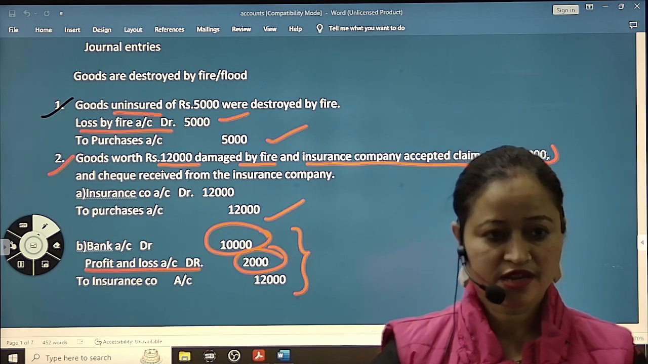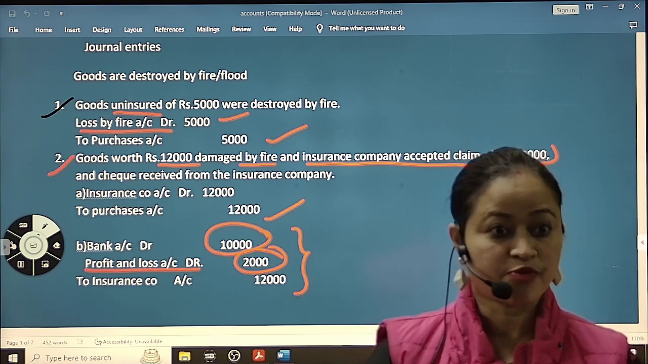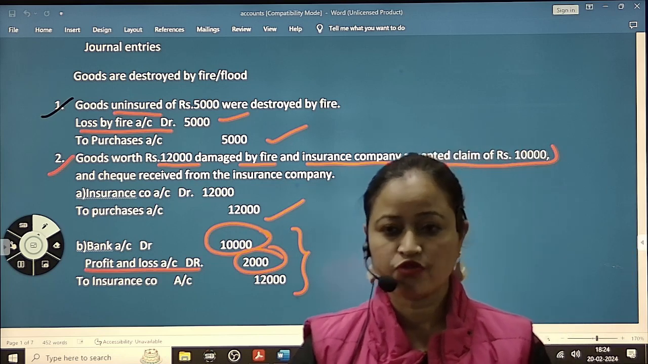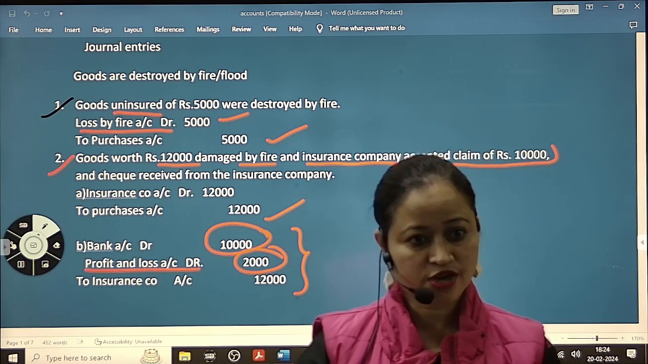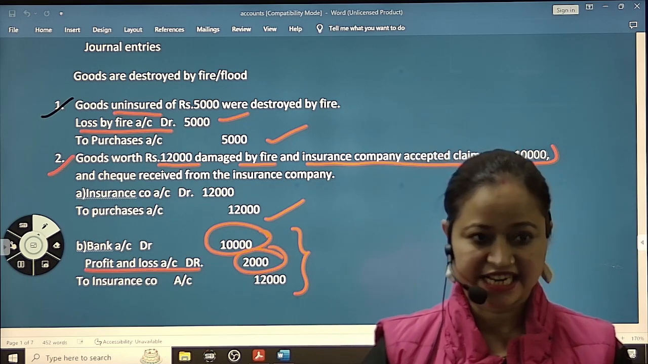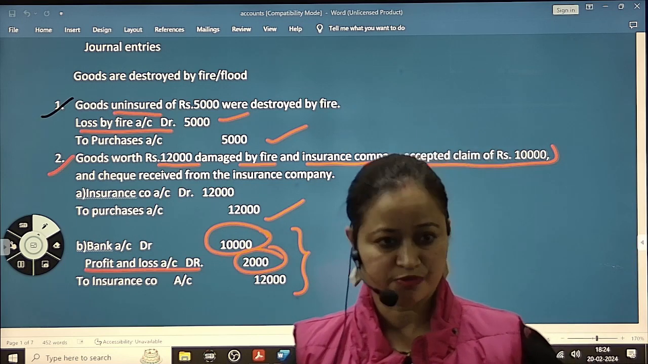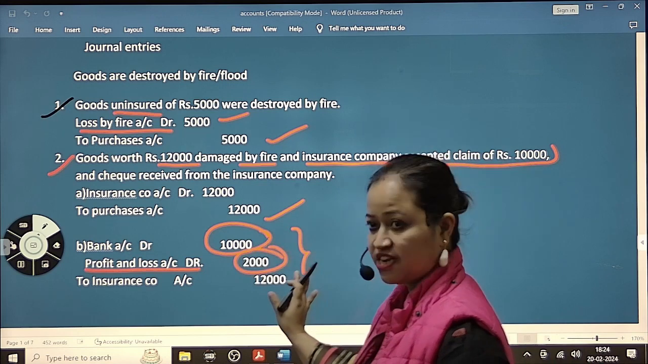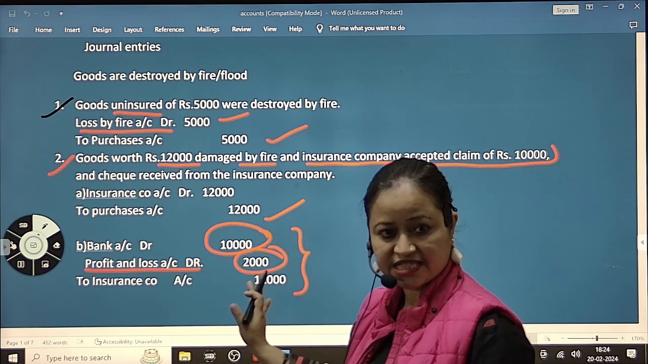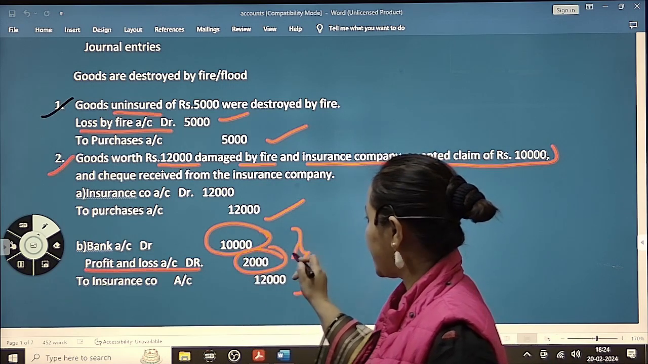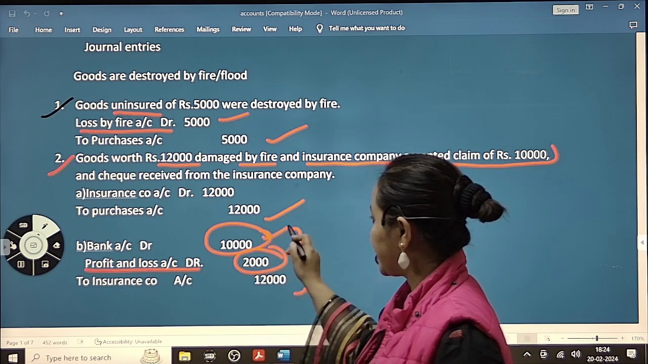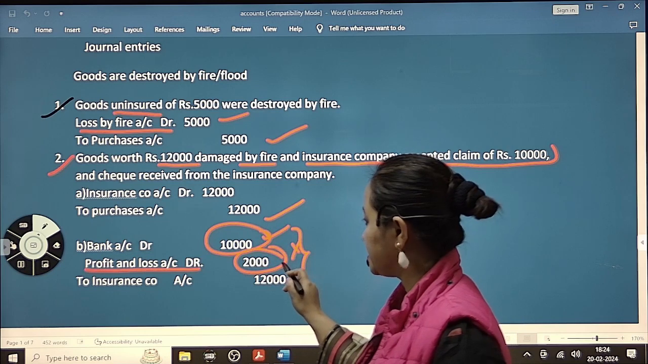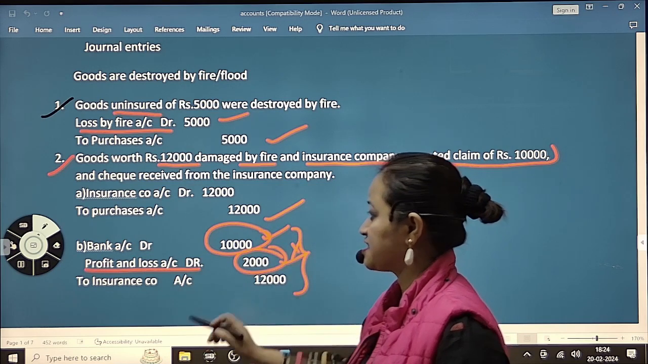So there is no case for profit. Either the insurance company will give you the full amount or it will give you less than that. If the company gives 12,000, there will be no profit. And here the company has accepted that they are giving only 10,000. So 2,000 here is the loss, and to insurance company.